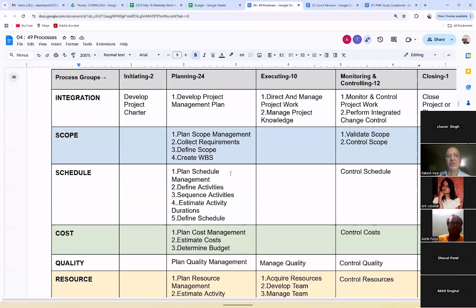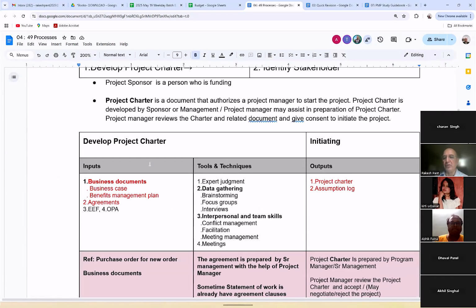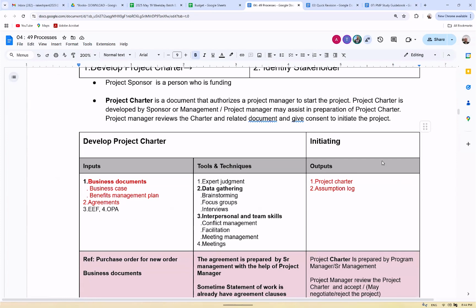I've already shared it with you on WhatsApp also. Take the printout or whatever way is possible, because you need to remember the name of this one. So for this process, when I'm going to start the project, we have to look at initiating, which is develop the charter and all.